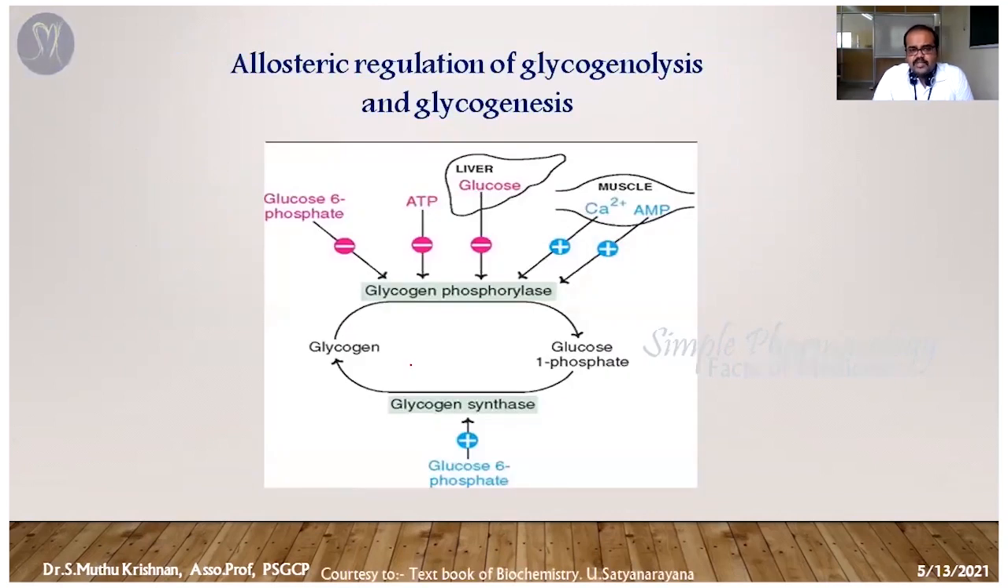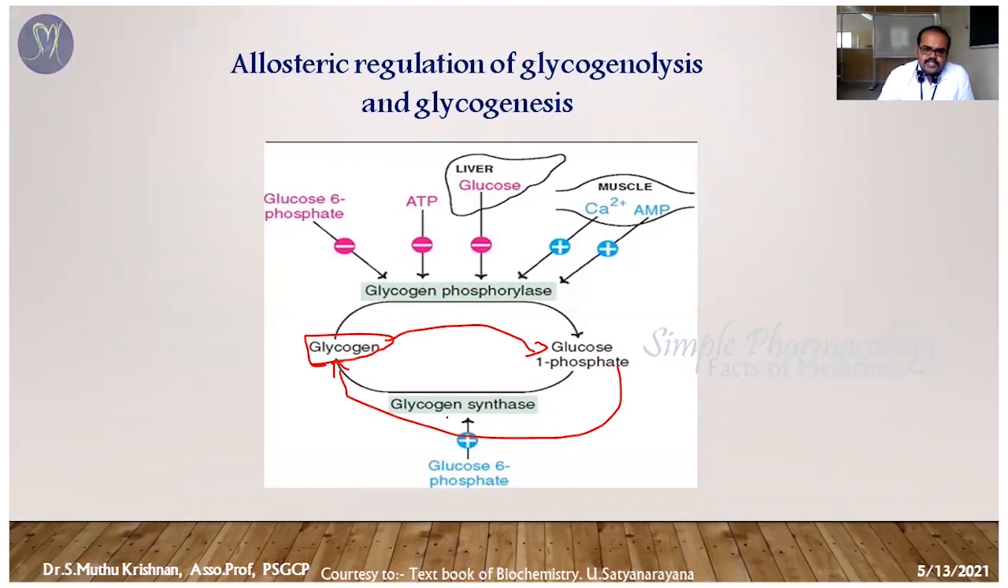The first one is allosteric regulation. You can see here, this is glycogen. Glycogen is converted into glucose; that process is called glycogenolysis. In the same way, glucose is converted into glycogen, which is called the glycogenesis process. For this process, the essential enzyme is glycogen synthase. For glycogenolysis, the glycogen phosphorylase enzyme is responsible. We know that from the previous slides.